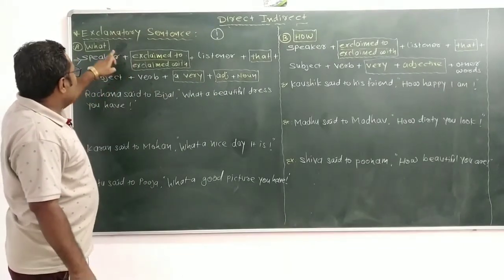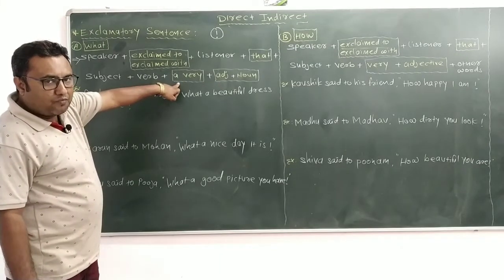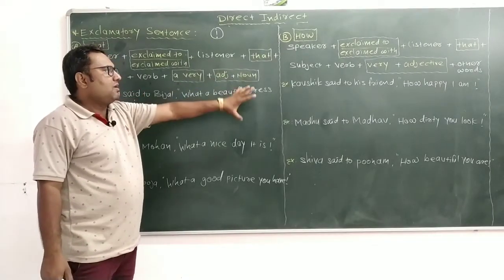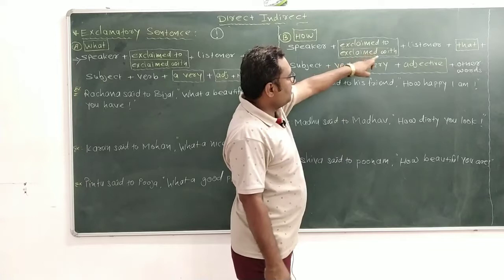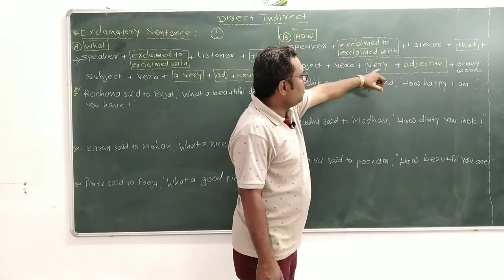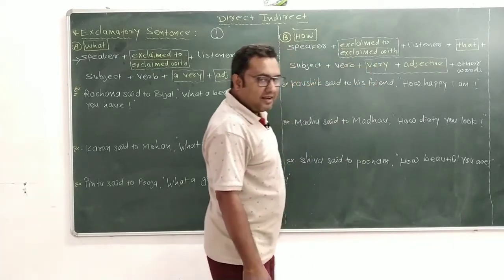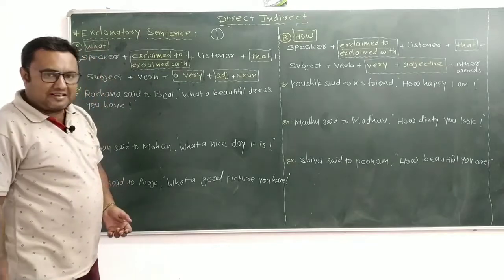When the sentence is about what, we have to remove what and add very after that, then adjective and noun. The same thing about how: speaker exclaimed to listener that, subject, verb, remove how and use very, then adjective. Let's discuss the example.